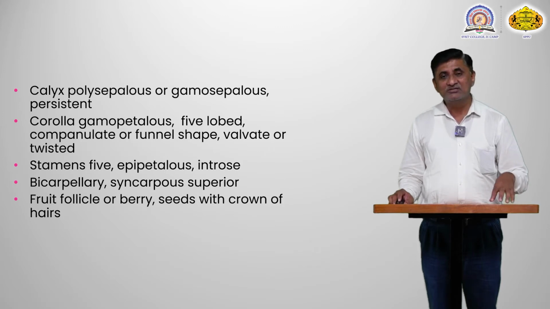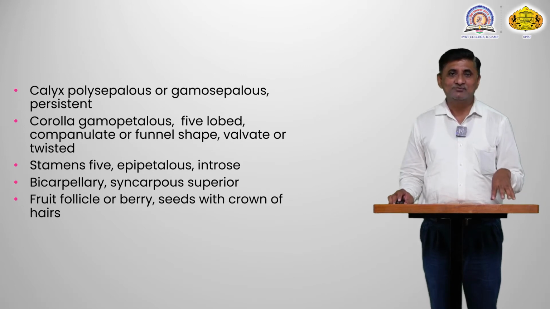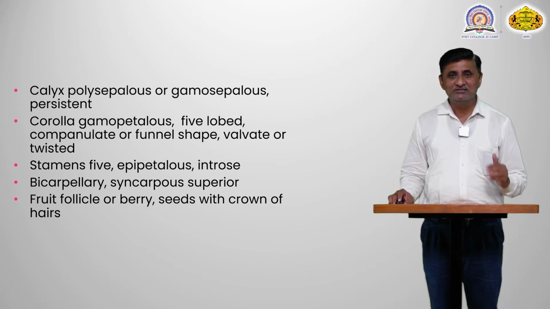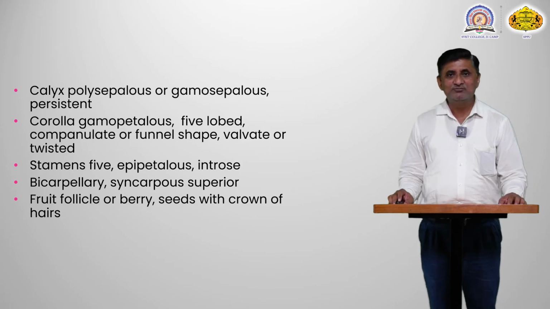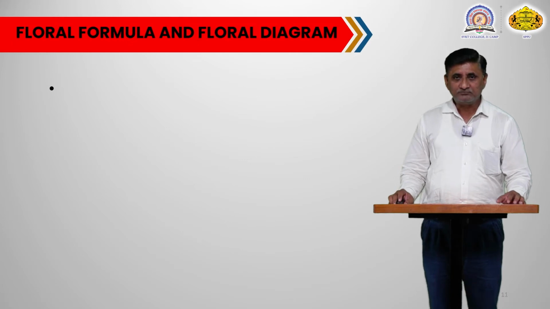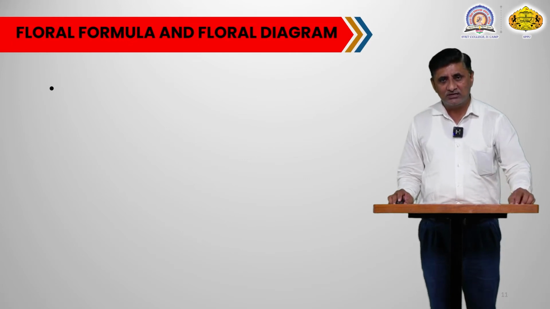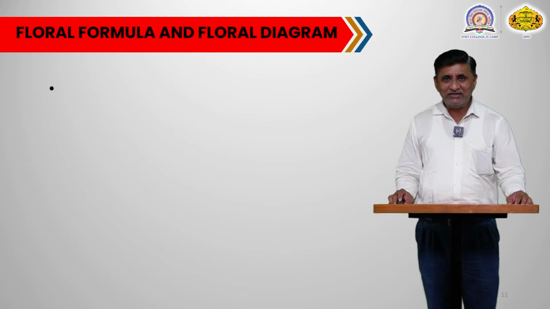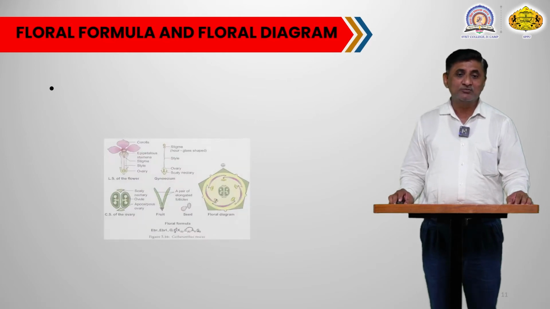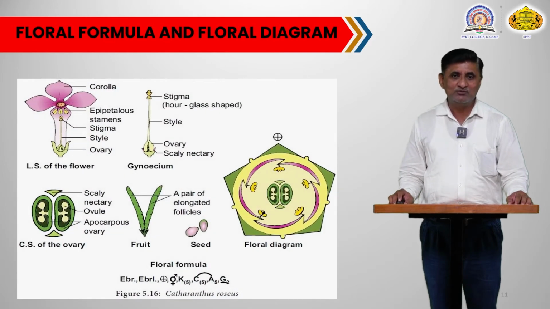At the end of the seed, there are tufts of hairs, and those tufts of hair function as an umbrella for the dispersal of seed. So that is an adaptation for a dispersal mechanism. So in this way, these are some of the salient features of this particular family's plants. Now we will go and see the floral formula, floral diagram, and also we will study one of the representative examples of this family.